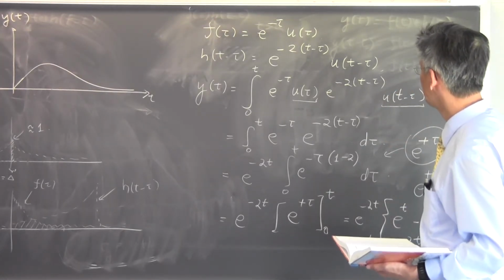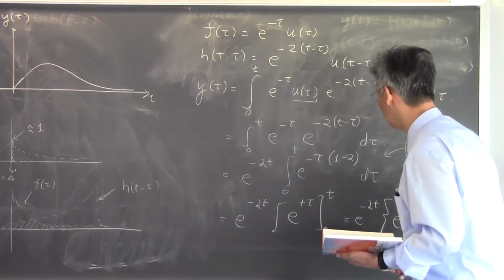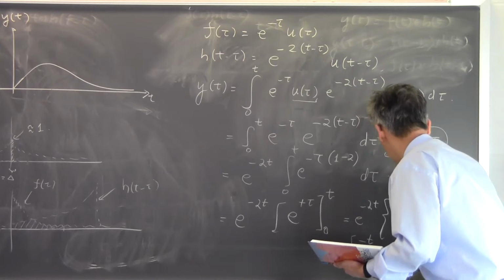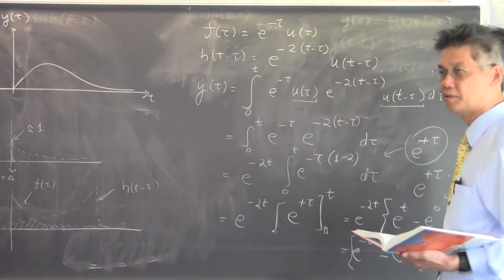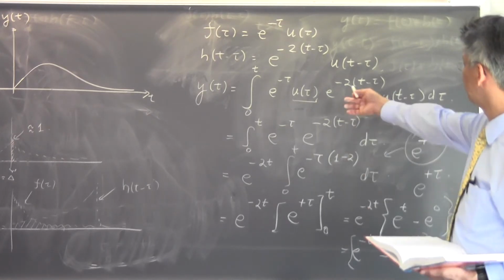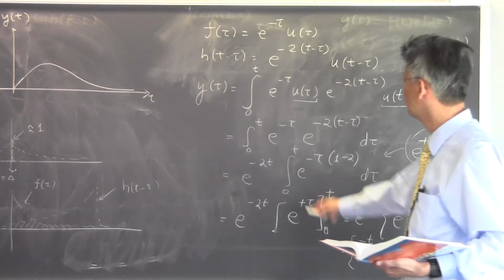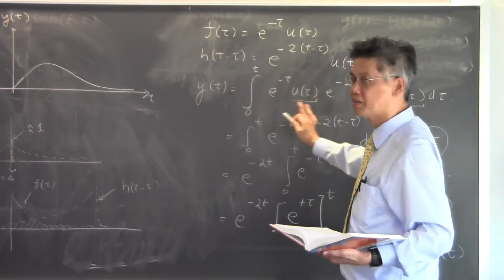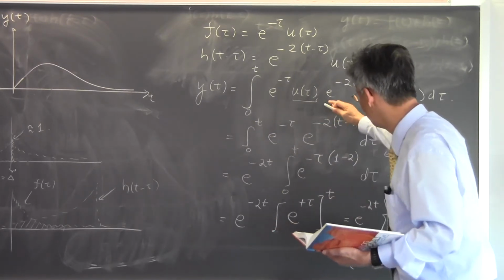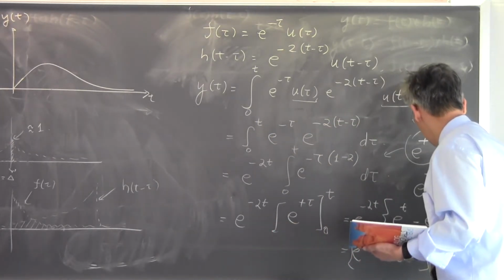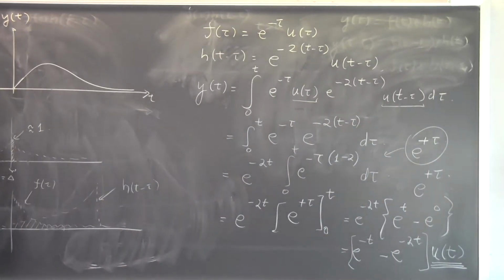Okay? And this is only non-zero when t is larger than 0. So I should augment the answer with the fact that this is only valid for t larger than 0. Because when t is less than 0, I can obviously see that the integral is 0. When t is less than 0, there's nothing to integrate with the unit step function. When t is larger than 0, you have to go through this process. So you have to augment the answer with that u of t, the unit step function.